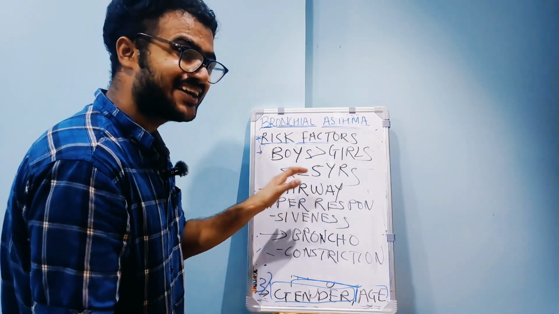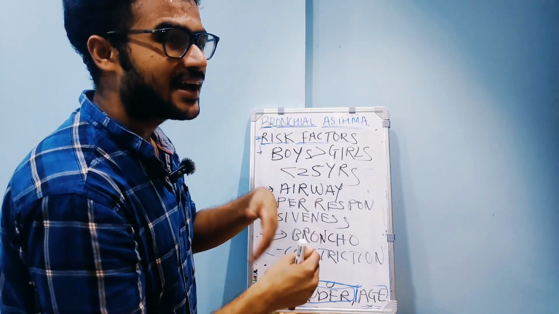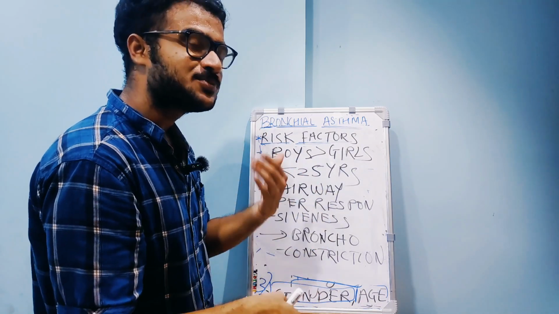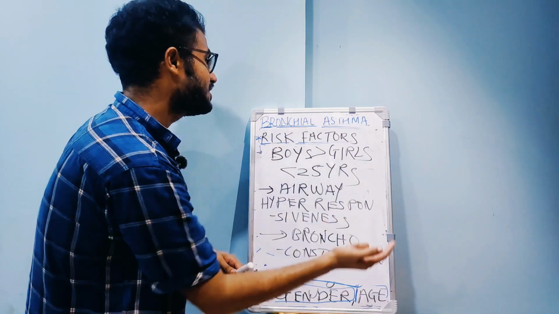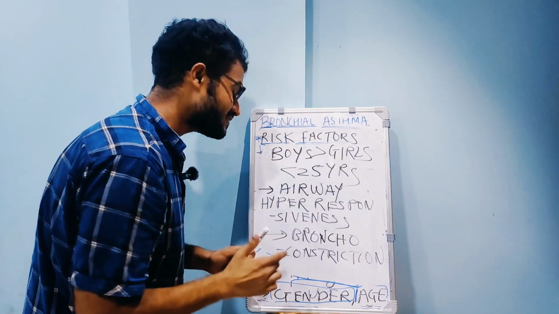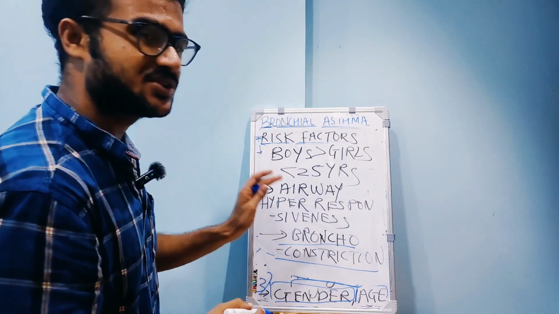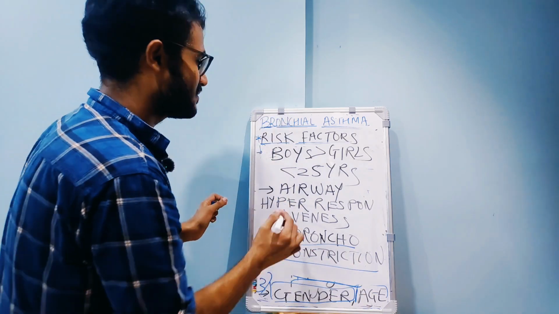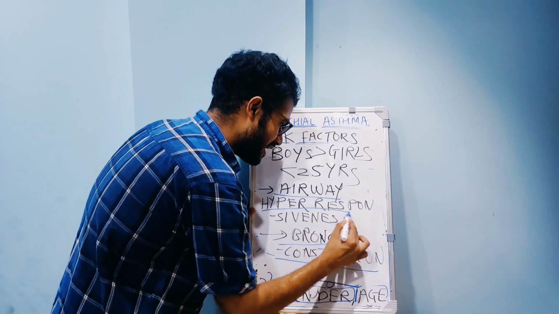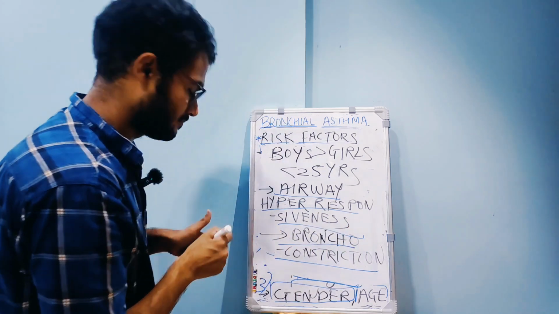So a little amount of the triggering event like environmental antigen like dust, pollen grain is enough to stimulate this condition, is enough to cause bronchoconstriction of the airways. So basically that is airway hyperresponsiveness.